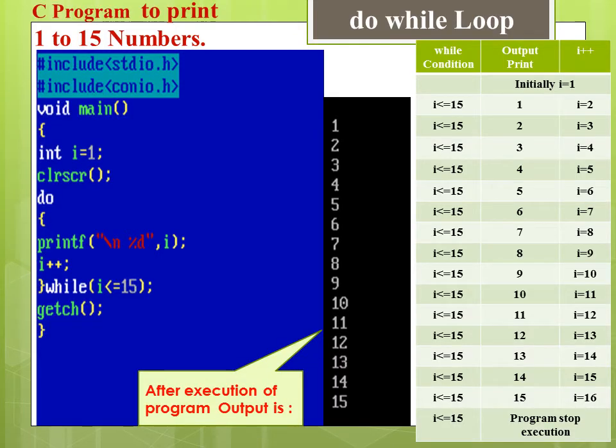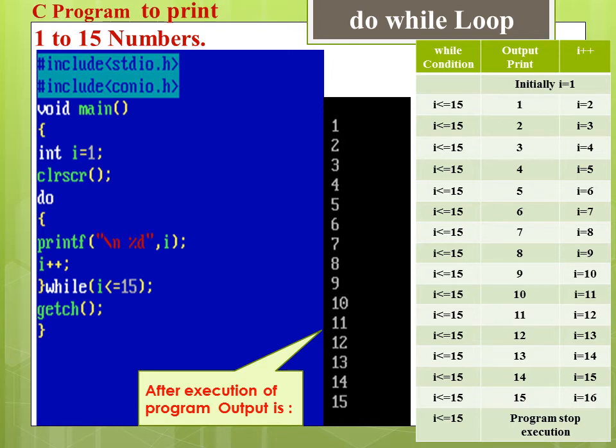To better understand the working of do while, here I am giving one example which prints 1 to 15 numbers on screen. Here first I included two header files, and in main function I have declared and initialized i equal to 1 as a counter variable, and in do while I kept the condition that is i is less than or equal to 15, which means this loop gets executed 15 times.